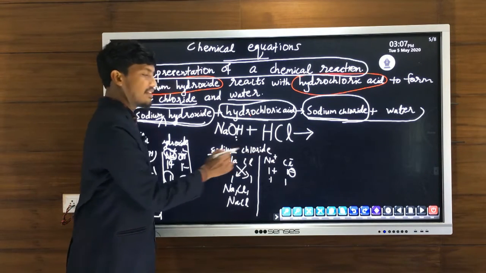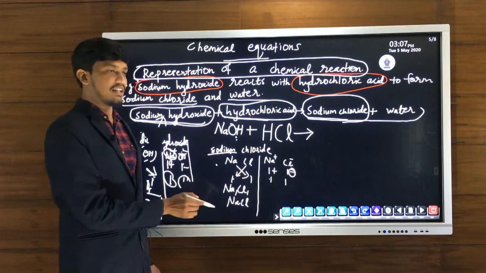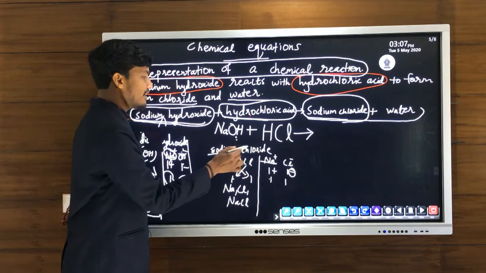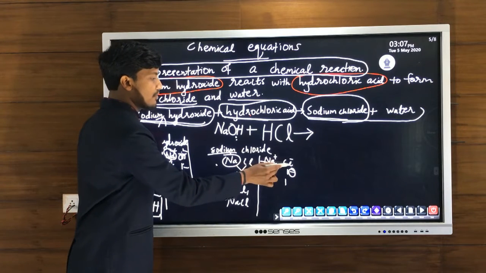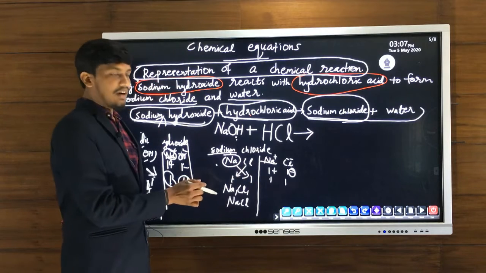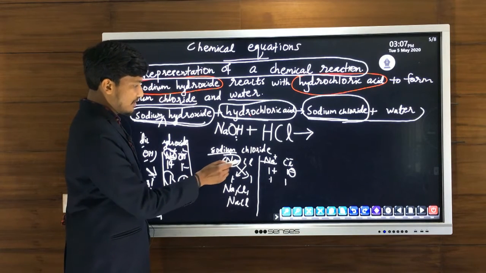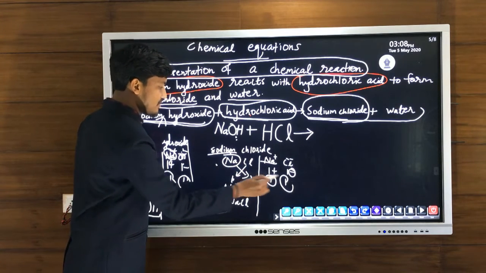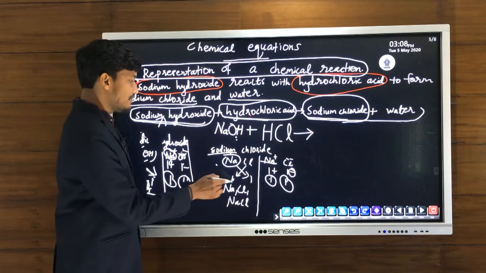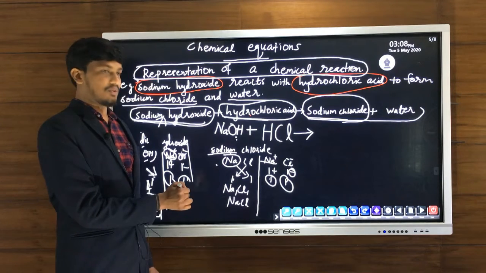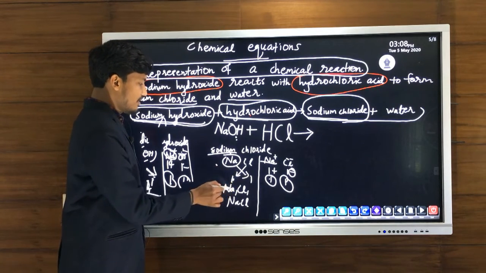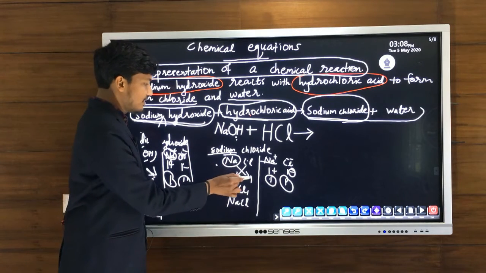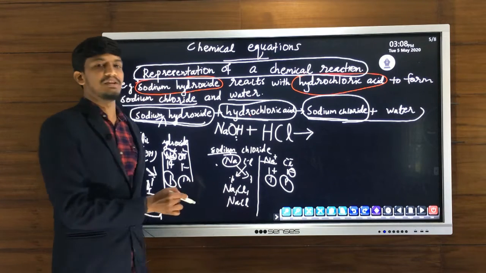Now, we will write sodium Na, chloride Cl. So in this step, we don't want to write the charge because we are writing only the valency. So write only the symbol of cation, that is sodium Na. Now write the symbol of anion Cl. Now under them we have to write the valency. So Na, its valency 1 we have written, Cl, its valency is 1. So both the valencies are same. Then we can cross over it. So Na1, Cl1. So we are exchanging the valencies.